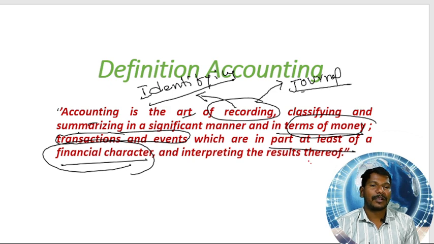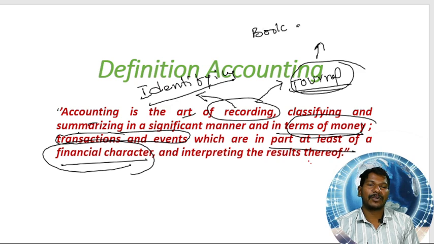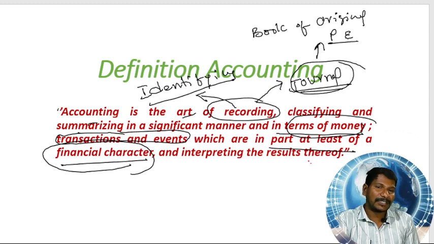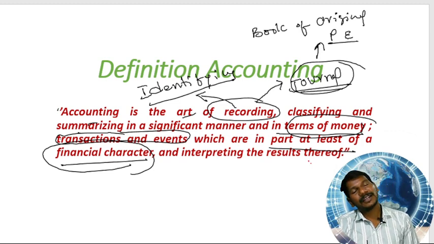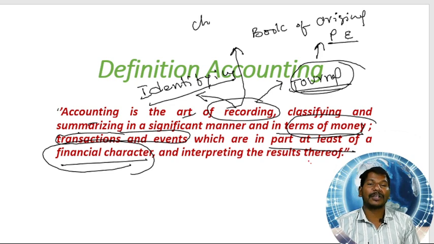Journal is also called the book of original entry, or book of primary entry. So recording should be done in a good manner. When can we say that it is in a good manner? We should follow the order, that is, chronological order.